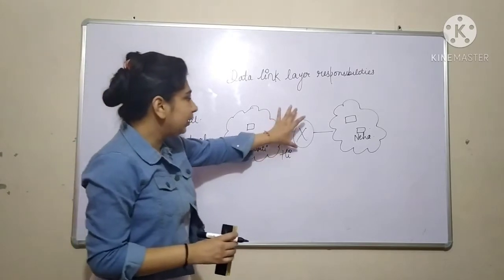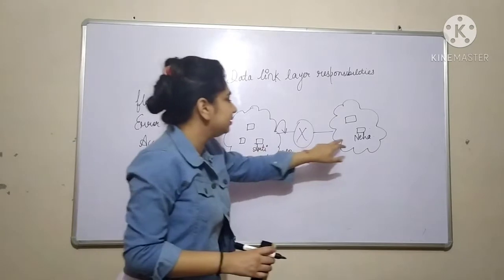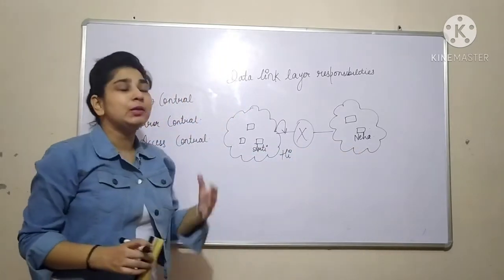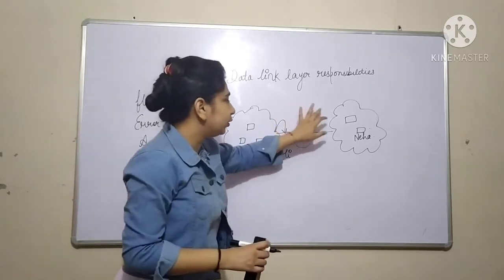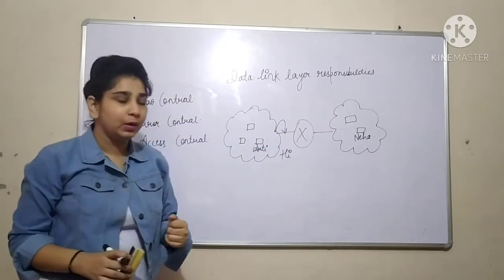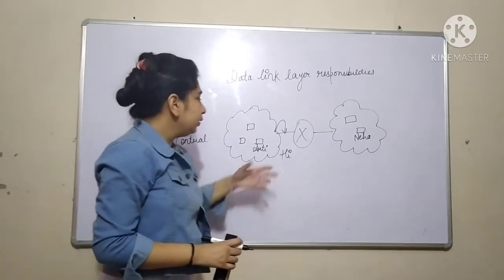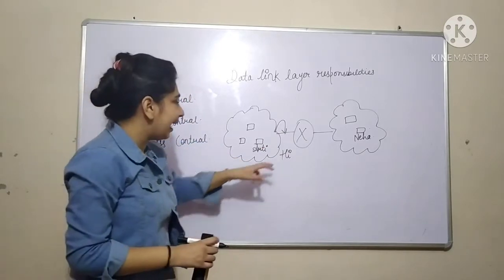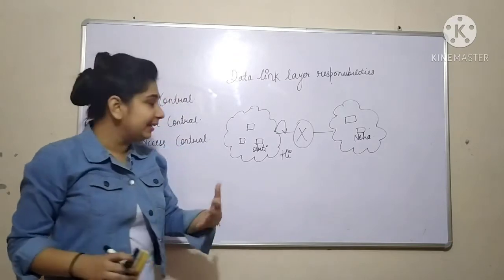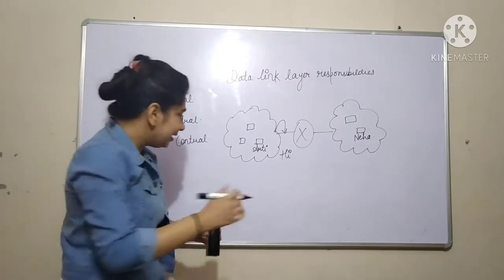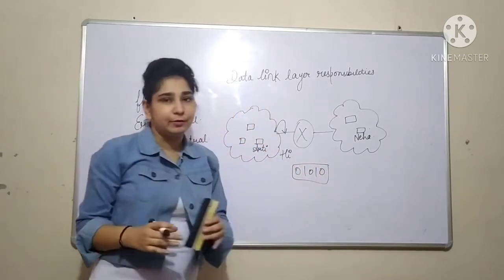It is not that only two devices are communicating at one particular time. There are millions or billions of devices communicating through the network at the same time. So our network is really very congested. So there is a chance that whatever message you are sending, there might be a change in any of the bits of your message. Let's suppose you are sending a message like this, and it is converted into binary form.